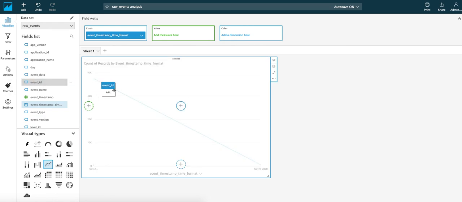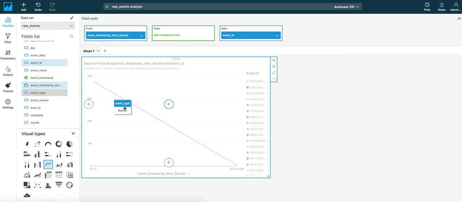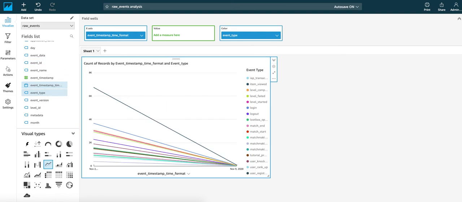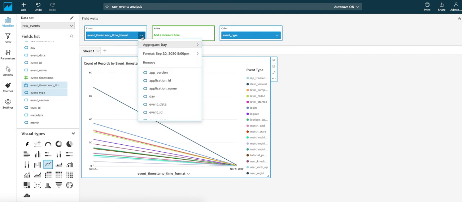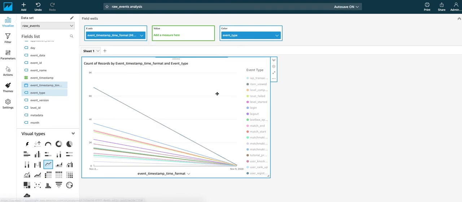And let's drag event ID as well as event type. Now for our event timestamp time format, let's select the drop-down arrow next to that and change the aggregate from day to, say, minute.